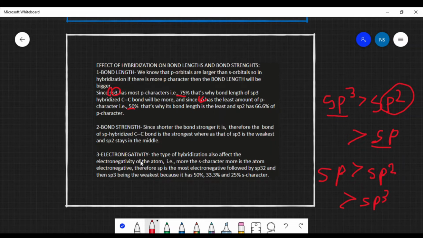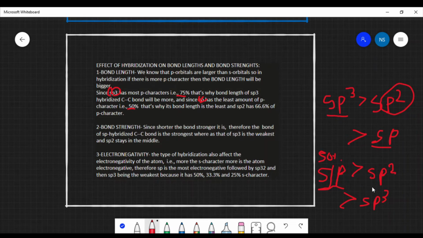Now electronegativity. When hybridization takes place, the electronegativity of the atom also changes. That is, the more s character there is in the atom, the more the electronegativity. Here we see that s and p are in equal amount, therefore s has 50% character in this compound.